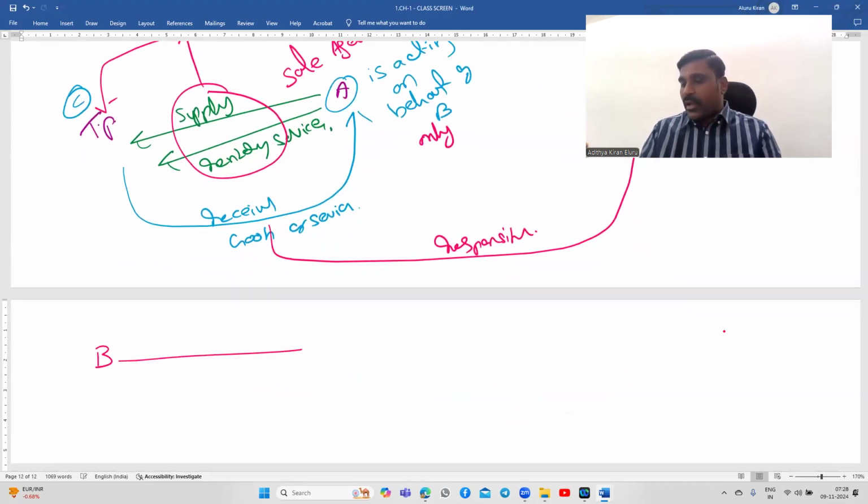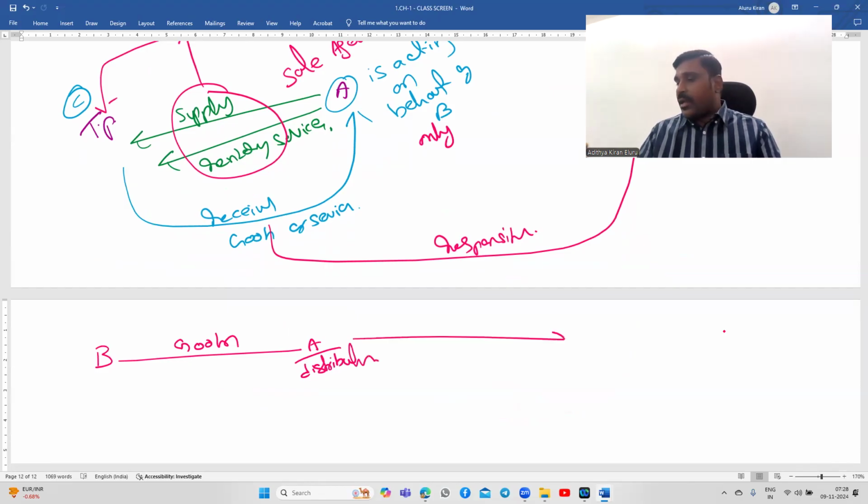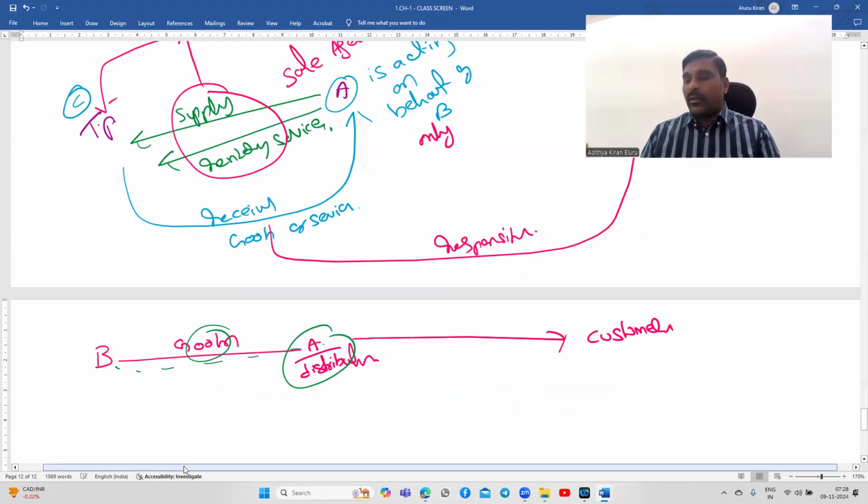B is supplying goods. A is a distributor, and A is giving the goods to the customer, retail customers. So this person, A, has to deal only with B's goods. A should not deal with the goods of any other person.